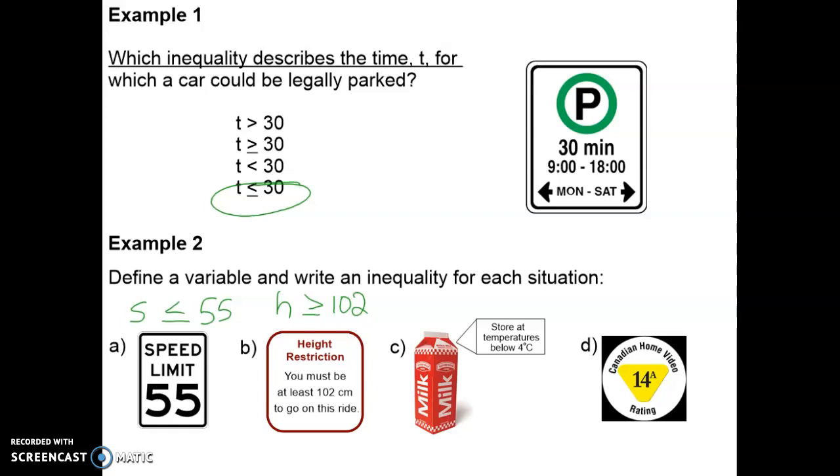Store at temperatures below 4 degrees Celsius for the milk. So T is going to have to be less than 4 degrees Celsius. It has to be stored below 4, so we can't make it equal to 4. So it's going to be T less than 4 for the inequality there.